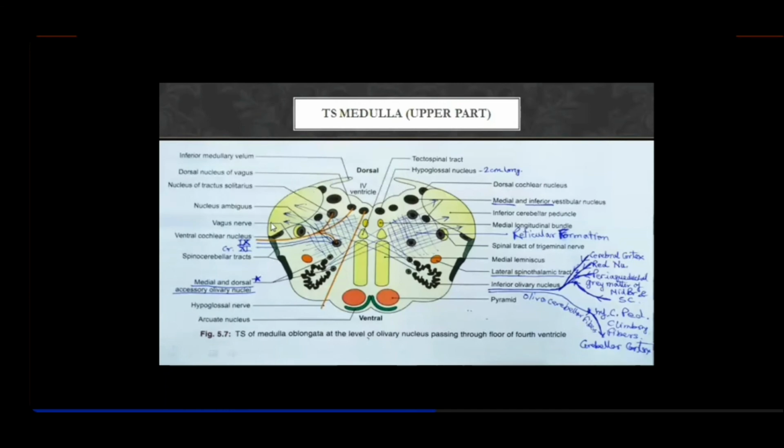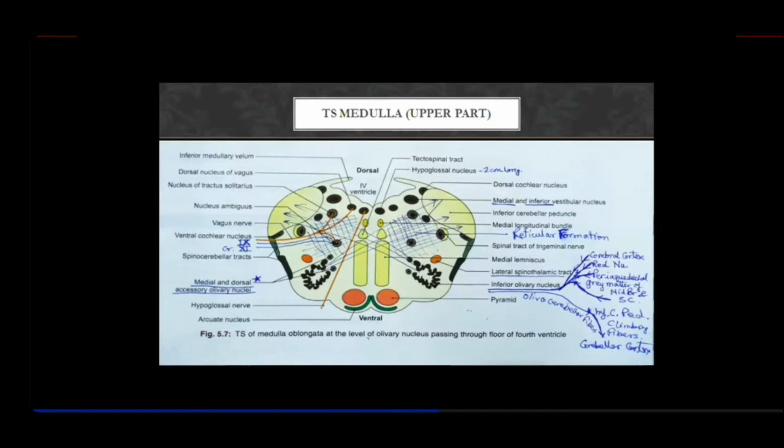Another important feature you are now seeing is the inferior cerebellar peduncles on the two sides. Right? This also is an identifying feature of the upper section of the medulla. And another important feature is that, although you were finding this at the middle portion also, actually at the middle they started, but this will still continue up, and this is the medial lemniscus as well as the inferior olivary nucleus, which is the biggest gray matter at this level.